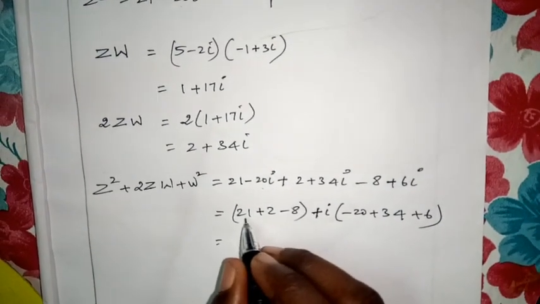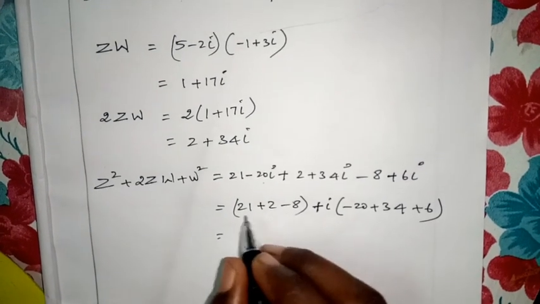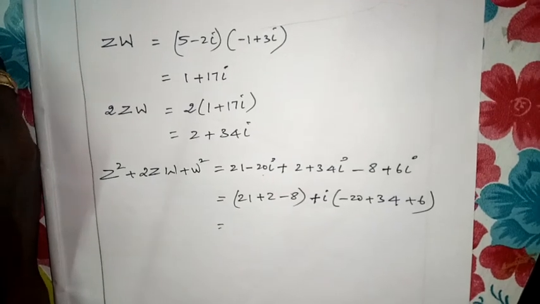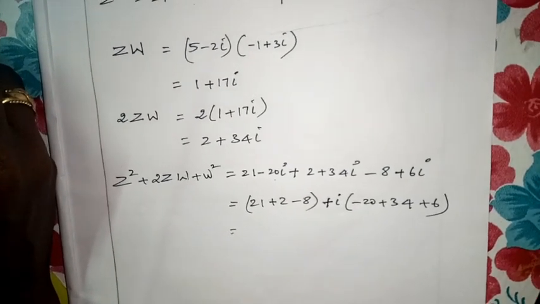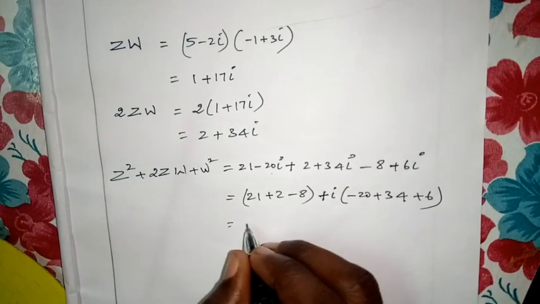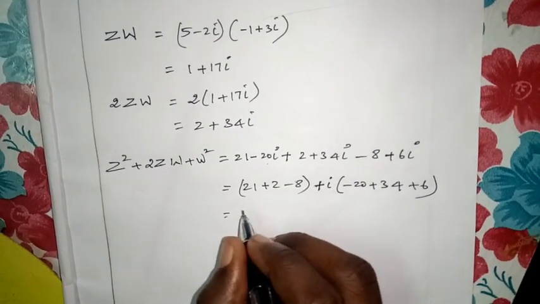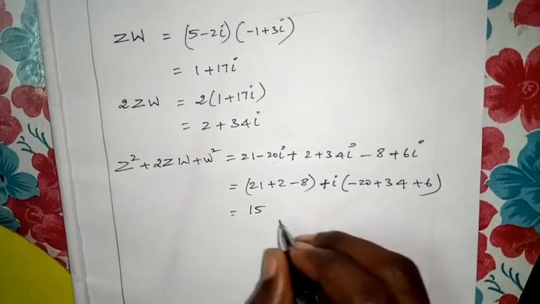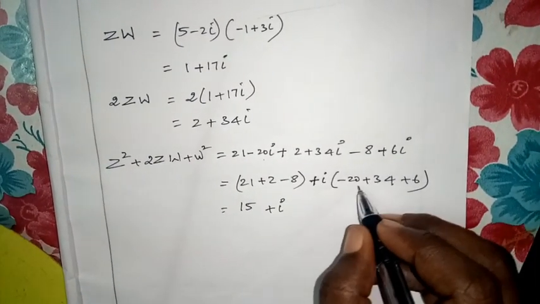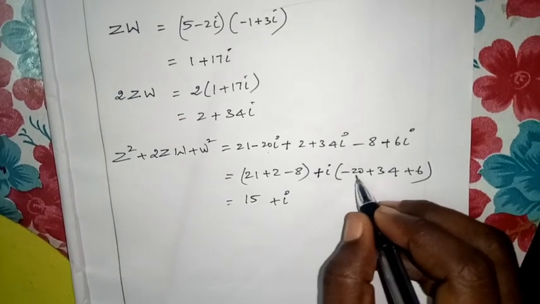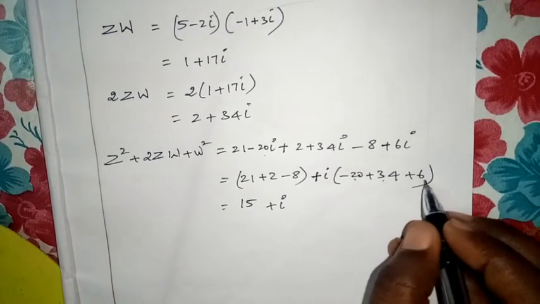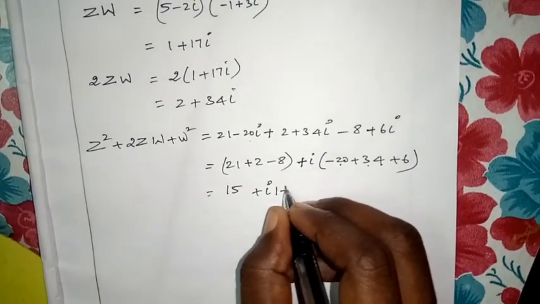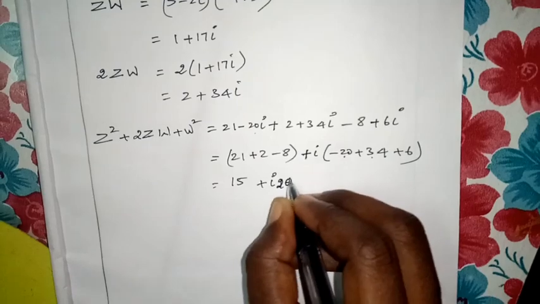What will come? 21 plus 2 is 23, 23 minus 8 is 15, correct or not? Okay. Then minus 20 plus 34 is 14, 14 plus 6 is 20, that is plus 20.